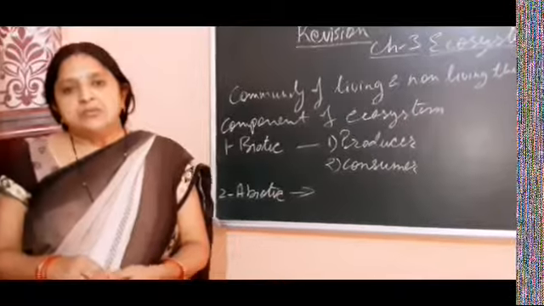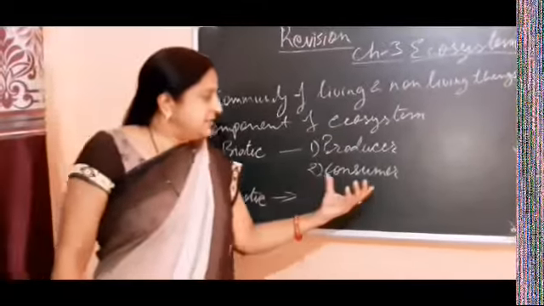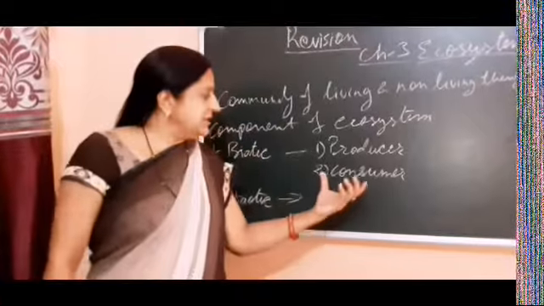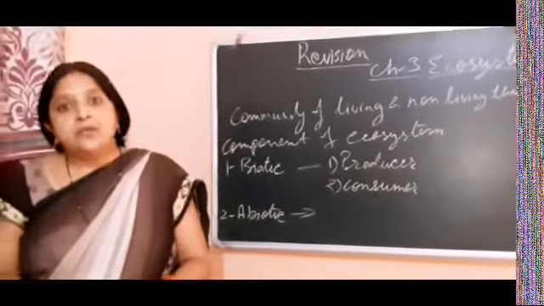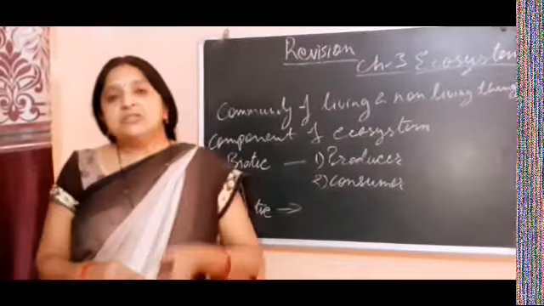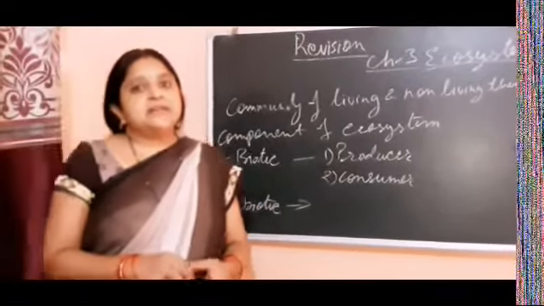They come into the secondary consumer omnivores. And examples of secondary consumers are tiger, lion, cow. Sorry, cow is not here. Tiger and lion are good examples of secondary consumers.